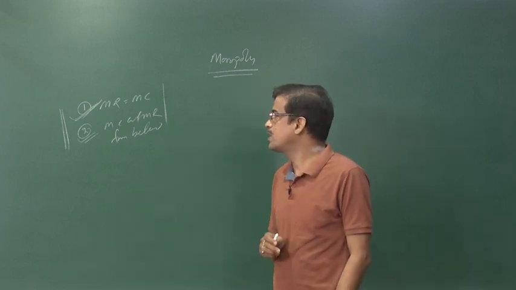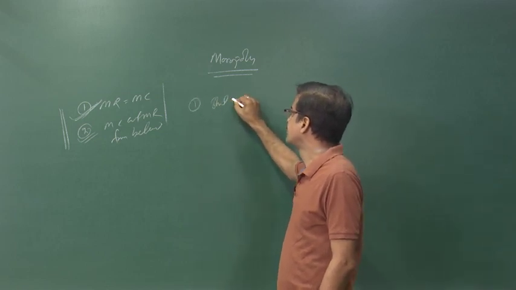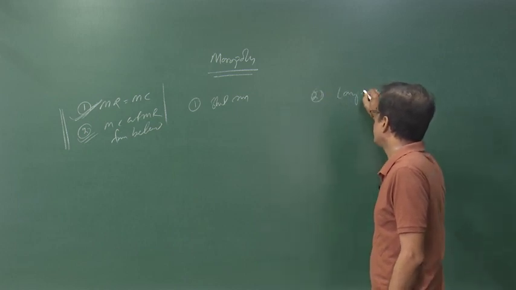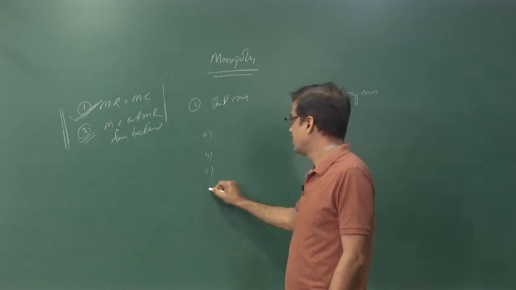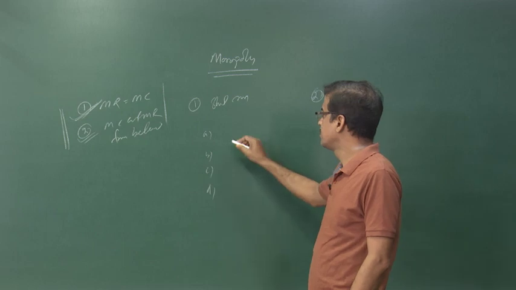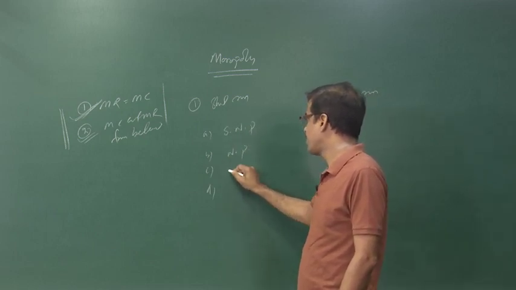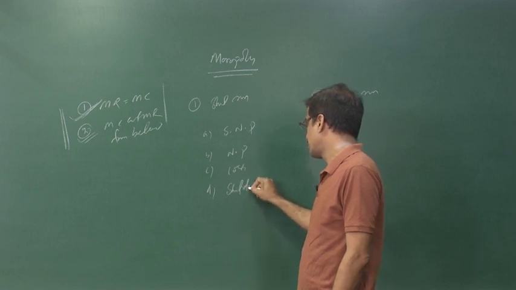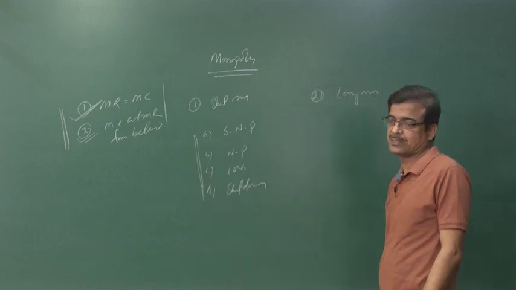So, considering that, we have to move to two situations: short run and long run. In the short run, we have to cover four things: supernormal profit, normal profit, losses, and the shutdown point, shutdown situations, these four like perfect competition.